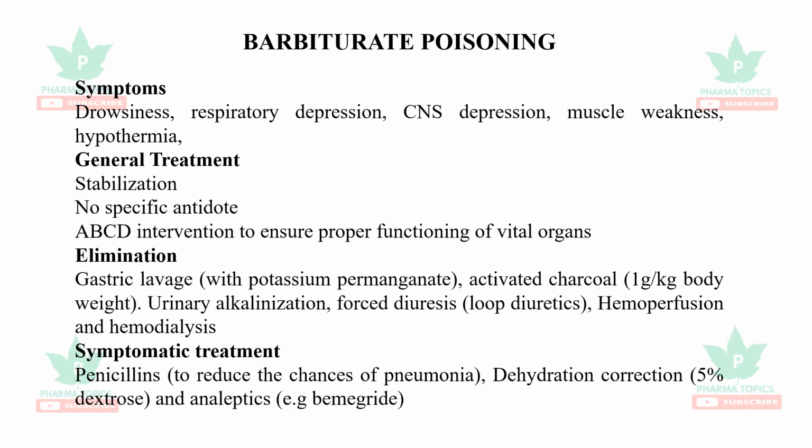Stabilization and ABCD intervention. Elimination with gastric lavage, activated charcoal, urinary alkalinization, because barbituric acids are acidic compounds. Forced diuresis with loop diuretics, and hemoperfusion or hemodialysis. Symptomatic treatment with penicillins to reduce the chances of pneumonia. Dehydration can be corrected with 5% dextrose, and CNS stimulants, that is analeptics, can be used.